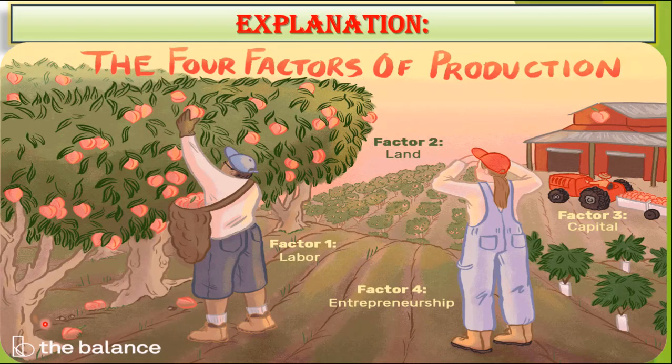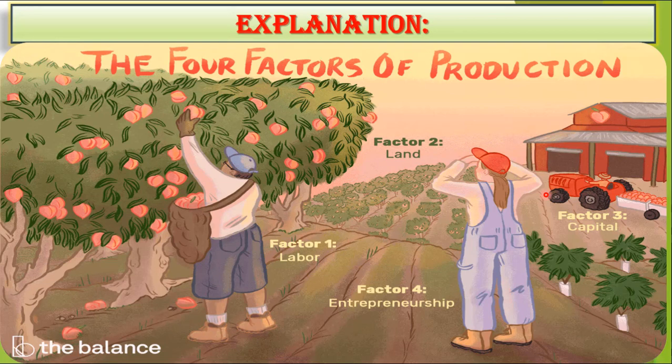So in this slide you can see there is one person that is plucking some fruit from a tree. There's another person that is watching that particular person while they are working on a farm for this production, whereas in the background you can see there's a man that is taking some fruits or some vegetables via a machinery toward a warehouse. So in a particular picture you can see all the 4 factors of production working together in order to produce something.